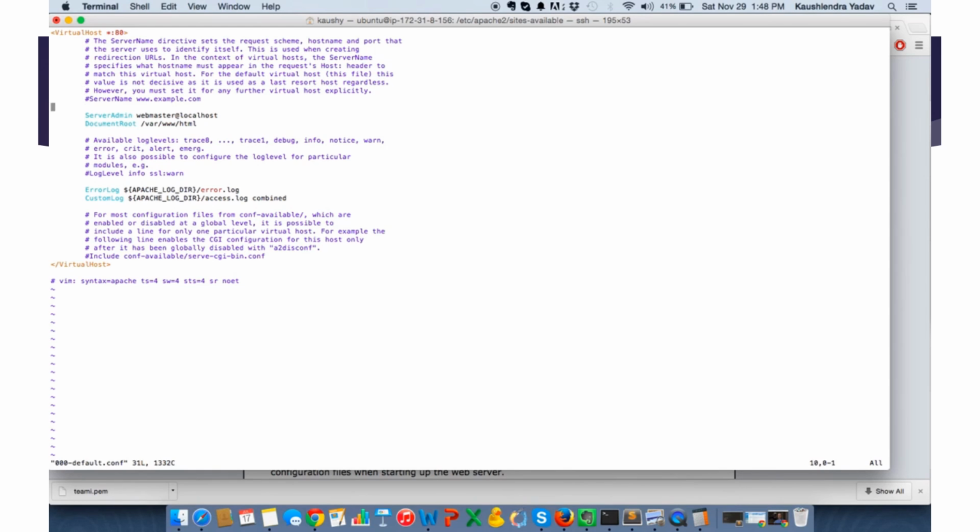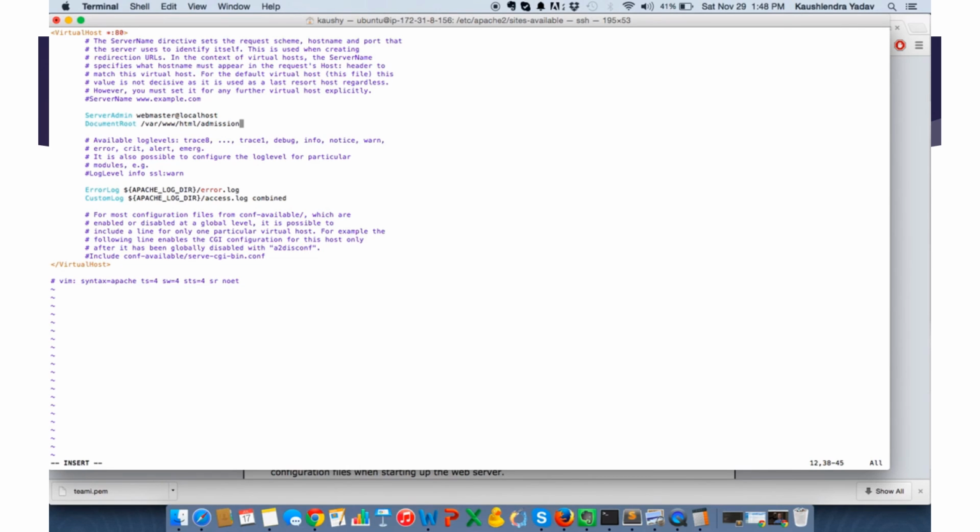Because I want my application directly to be accessible from the IP itself, what I'll do is after html, I'll name the folder as admission, right? So make sure that when you upload that folder, it has to be under this particular folder, and it should be named as admission. And then there is one more thing that I have to do, which I'll do now.